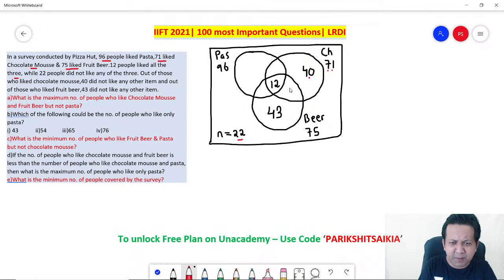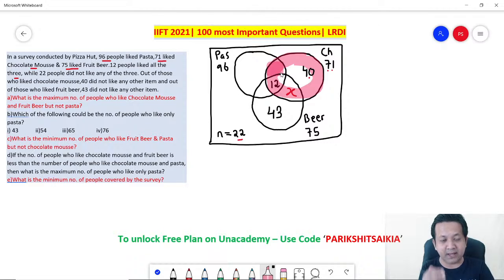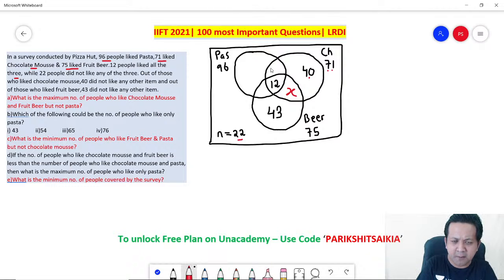Let's assume this part to be X. Now remember, the entire chocolate mousse circle is 71. Do you agree? This part is 71. So what will be this part? Can I say 71 minus the sum of the remaining three numbers? Which part am I talking about? I'm talking about this part. So 71 minus 52 minus X is 19 minus X. So 71 minus the other three numbers gets me 52, and the part is 19 minus X. Correct? Okay.